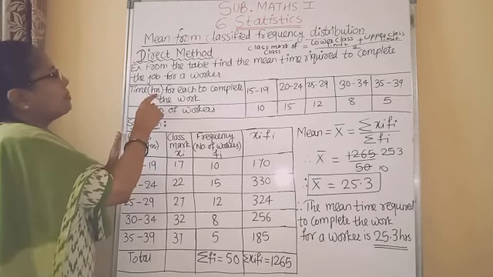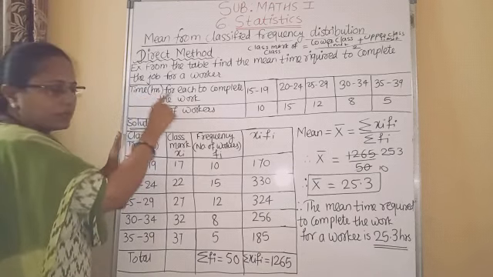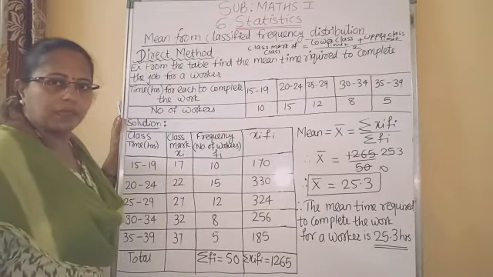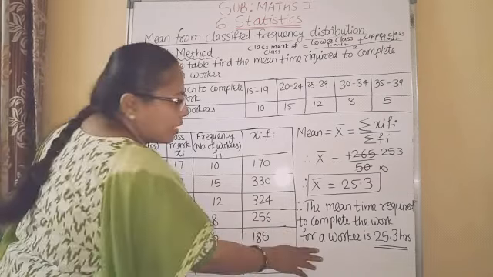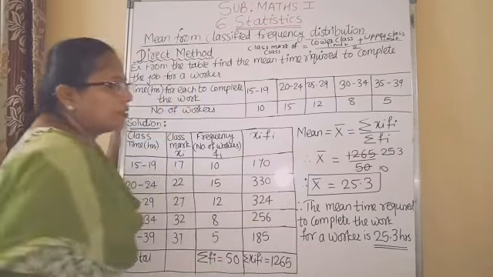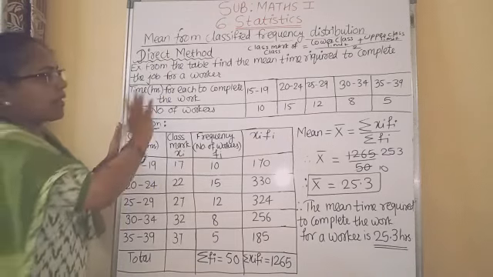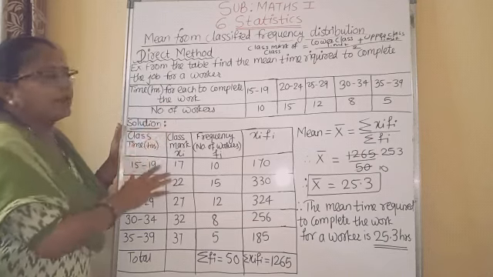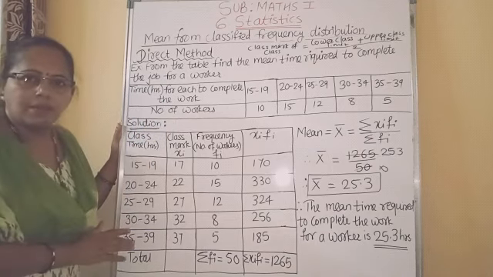For class year time, the unit given is hours. So you have to write hours, otherwise you will lose marks. Then and only then you will complete the solution. You have to write the answer in a statement. So this way you can find the mean for a grouped frequency distribution table.